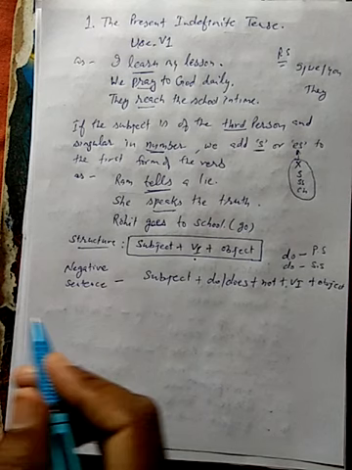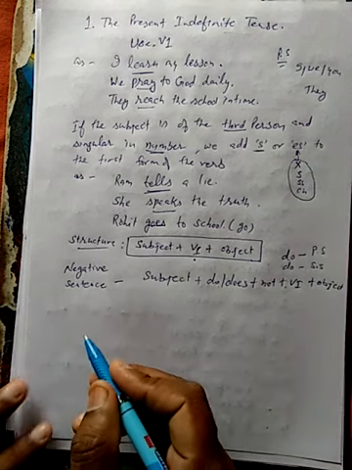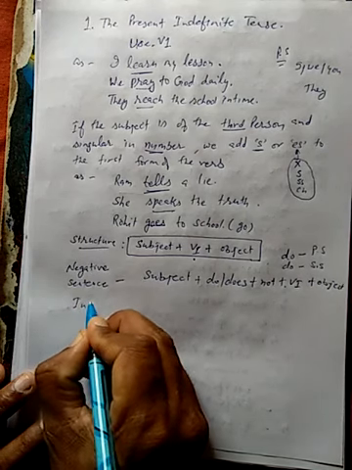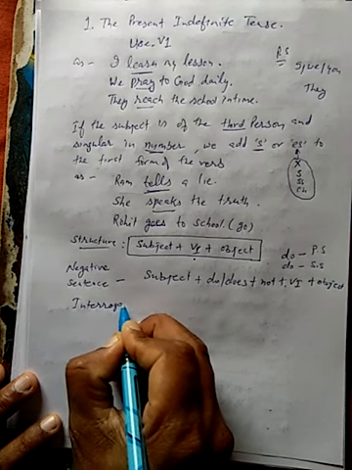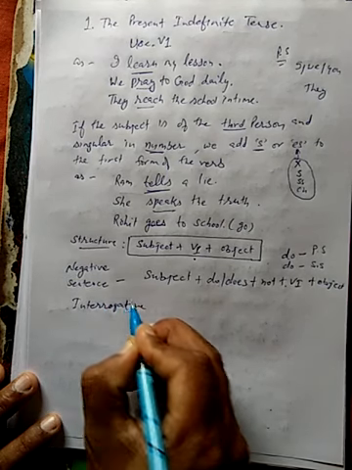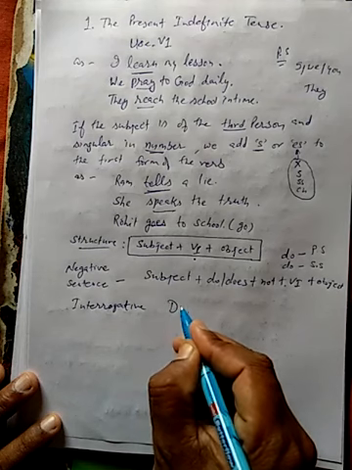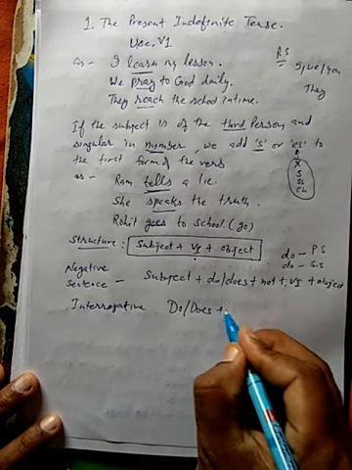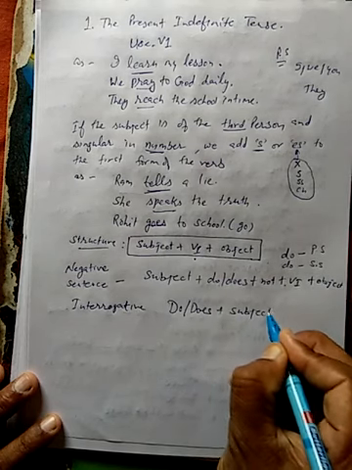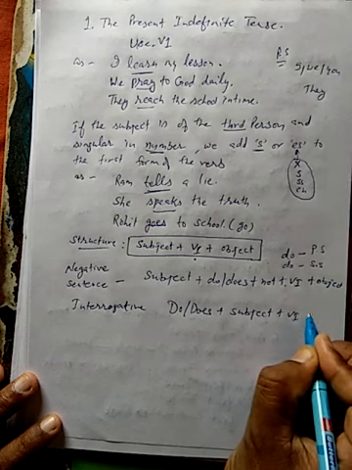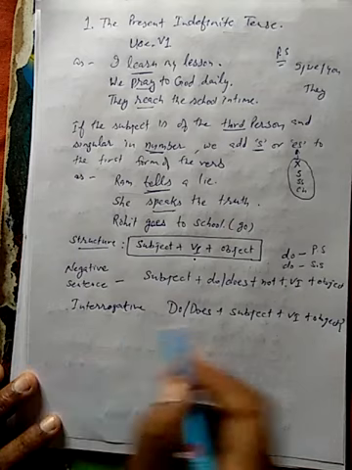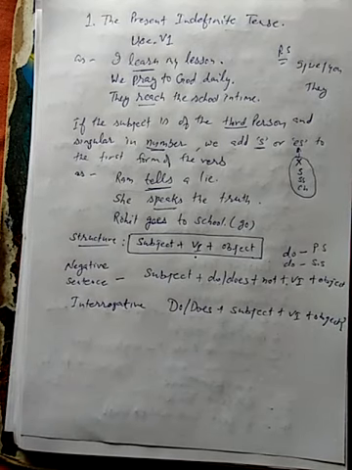And what about the interrogative sentence? In an interrogative sentence, we will place do or does before the subject, and then base form of verb and then object, and thereafter a question mark would be placed at the end of the sentence.